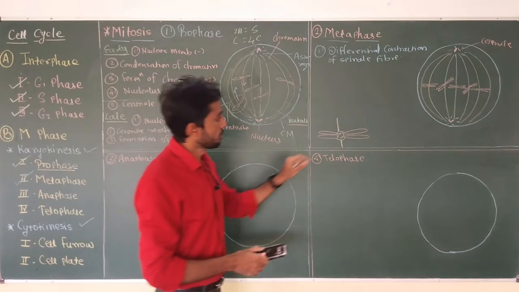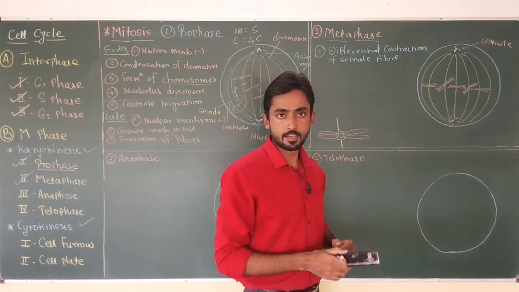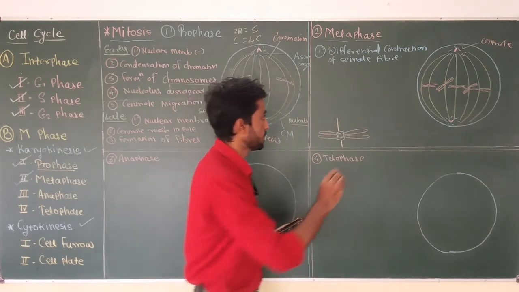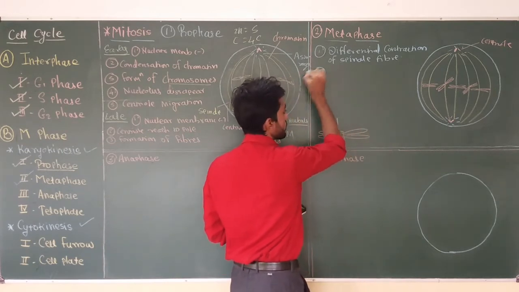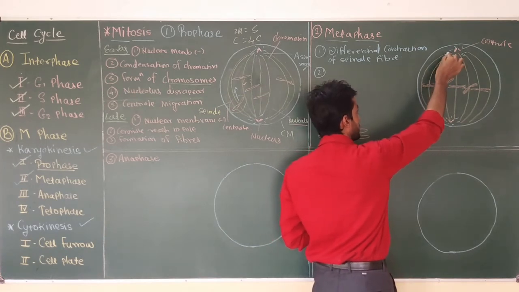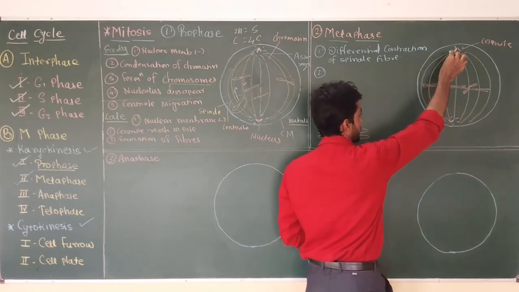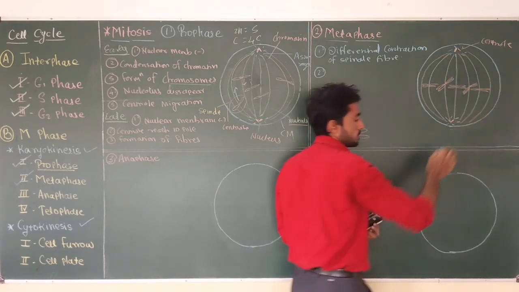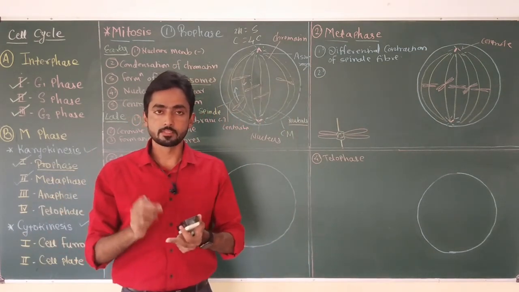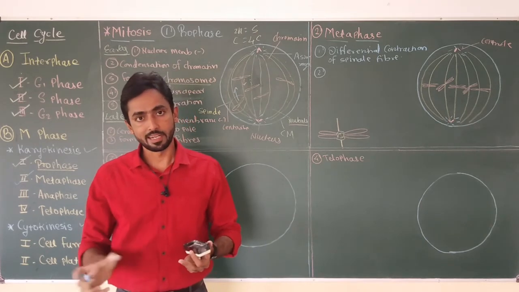Once the chromosomes reach the middle portion of the cell, you can observe 2 different types of spindle fibers here. Some spindle fibers are attached to the chromosome, while some spindle fibers are unattached. They run continuously from one centriole to the other centriole. So the cell contains 2 different types of spindle fibers. Some get attached to the chromosome, while some spindle fibers are free.